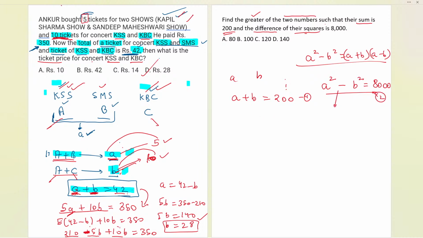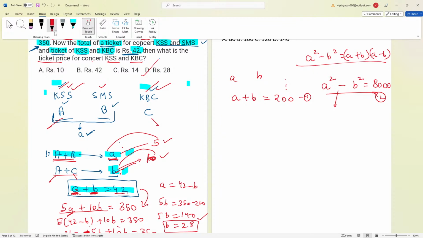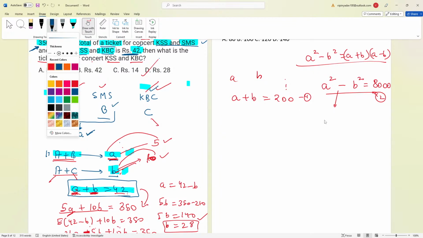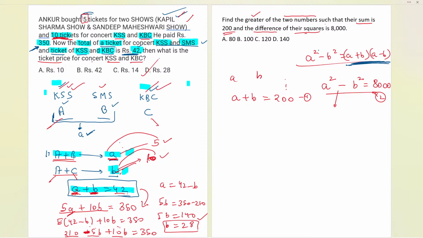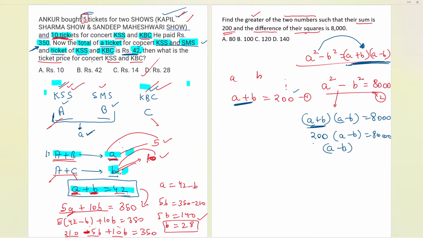Now, if I simplify this second equation, I will directly use this identity: a square minus b square can be written as a plus b into a minus b, equals 8000. Do we know a plus b? Yes, a plus b is 200, so 200 is put over here, multiplied with a minus b, equals 8000. Now a minus b: just take this 200 to the other side. It will be 8000 divided by 200, so it will be 40. This is just a calculation.